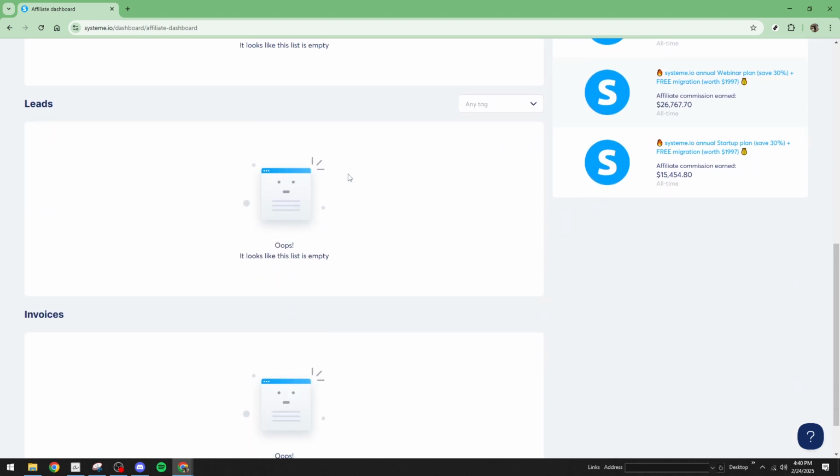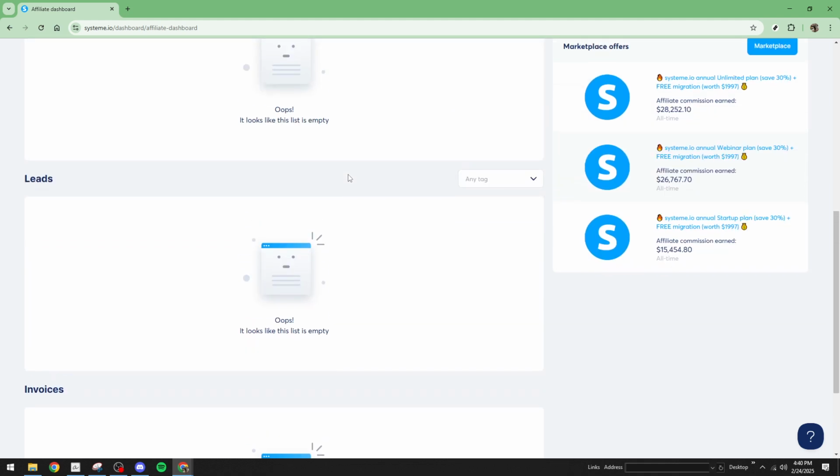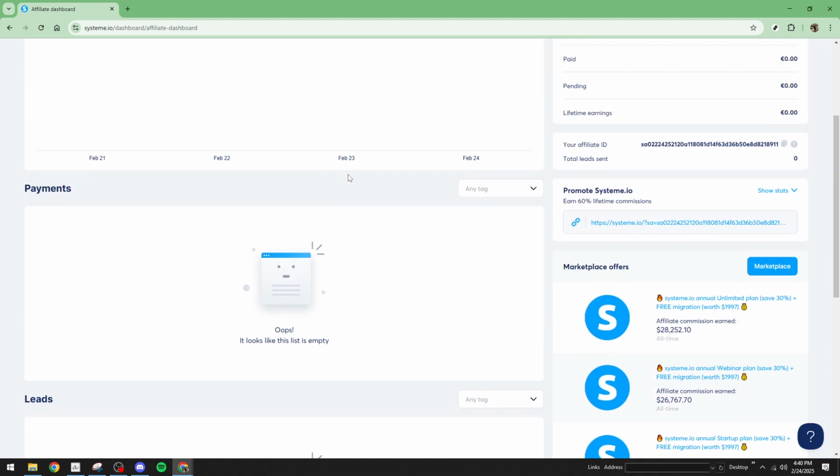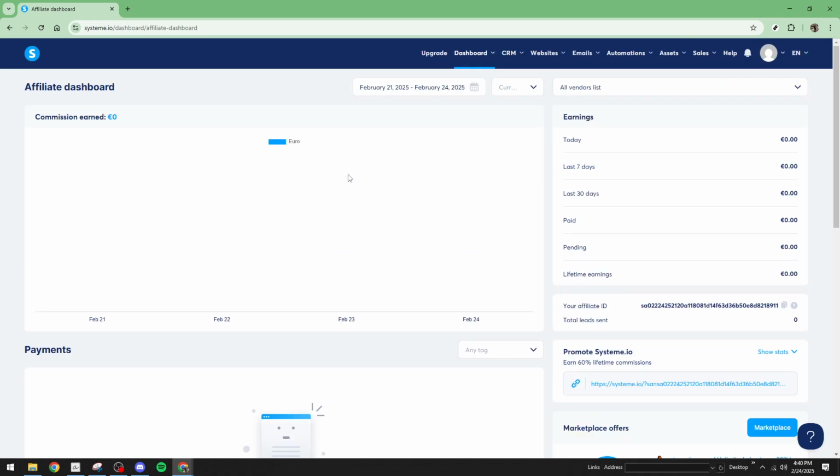Once you've successfully joined, the Systeme.io platform will generate something quite important for you, your unique affiliate link. This link is your personalized code that ties all your efforts back to you, ensuring that anything generated from it is credited to your account. This is how you earn those commissions.